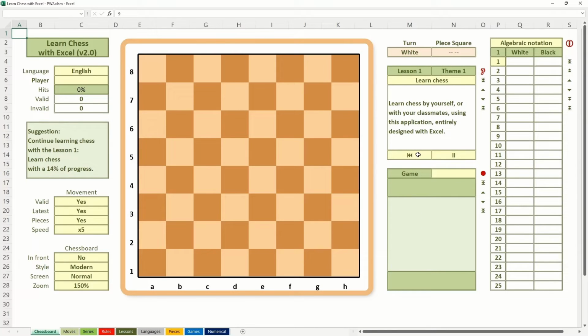Learn chess by yourself, or with your classmates, using this application, entirely designed with Excel. Click on cell O5 to listen to the lessons. If there is an ear icon, you can listen and read them. If there is an eye icon, you can only read them. Click on any cell with a yellow background to learn about and try out the new features of this app.